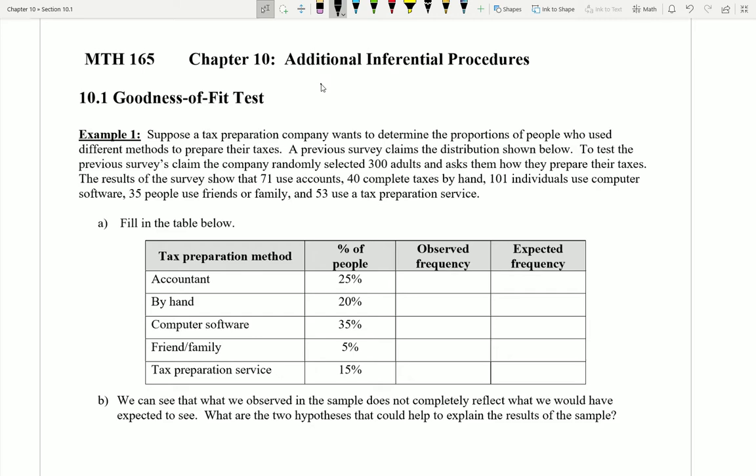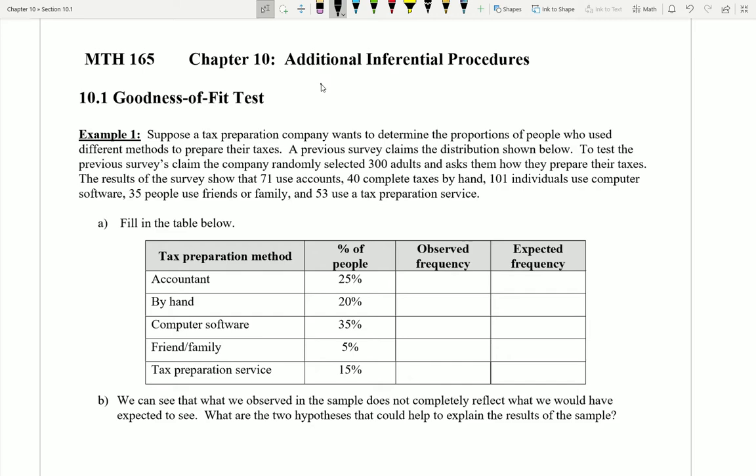Let's take a look here at example 1 to get the sense of what exactly a Chapter 10 question is going to sound like. So here's what we got. Suppose a tax preparation company wants to determine the proportions of people who use different methods to prepare their taxes. So when tax season comes around, obviously people are going to finish their taxes in a variety of different ways. They may do it themselves, they may give it to somebody else to do for them, and so this is what the tax company is going to try to figure out.